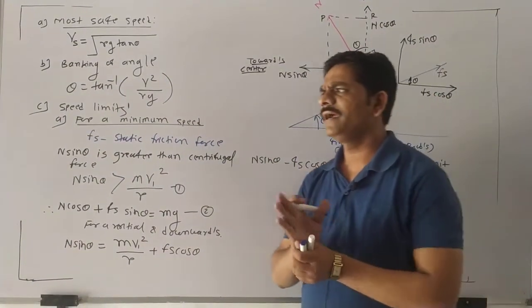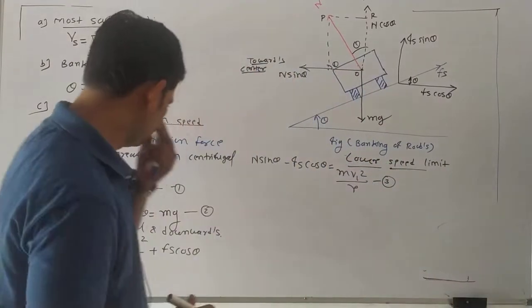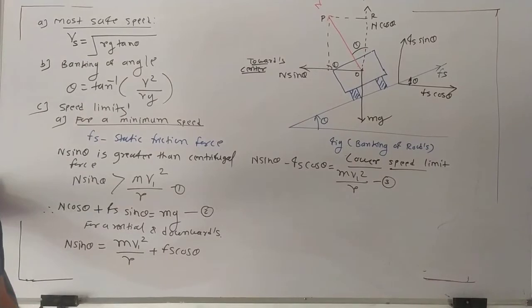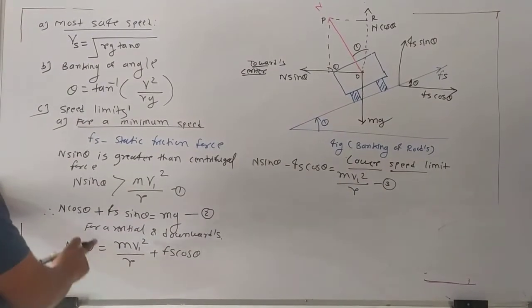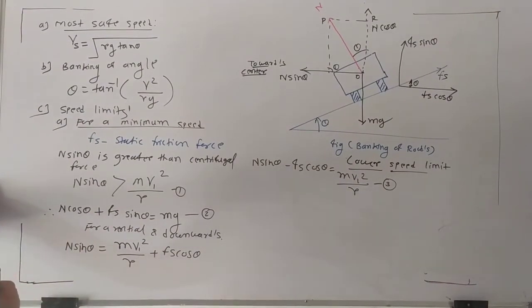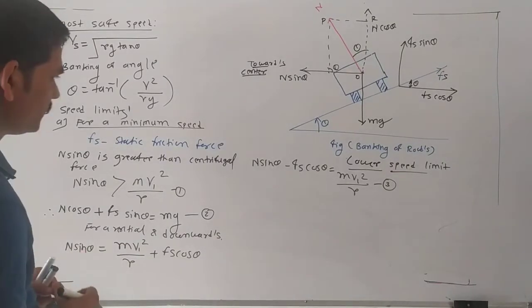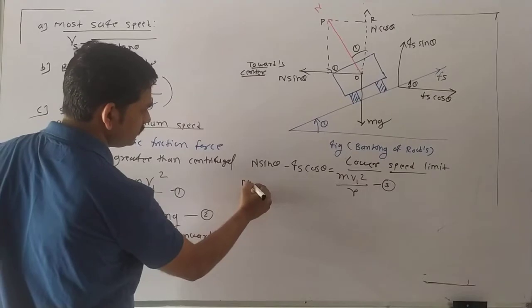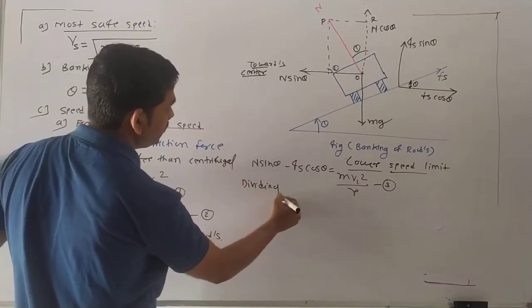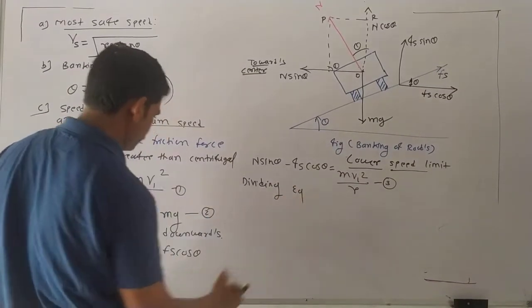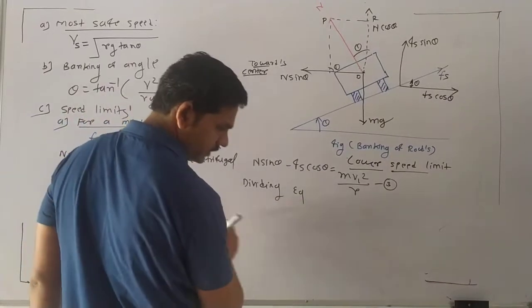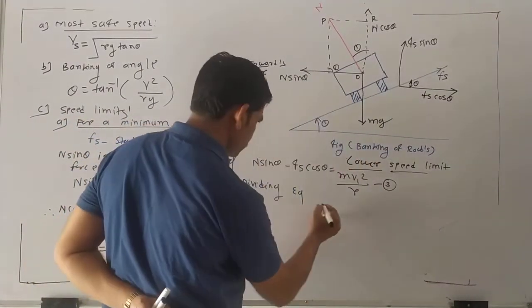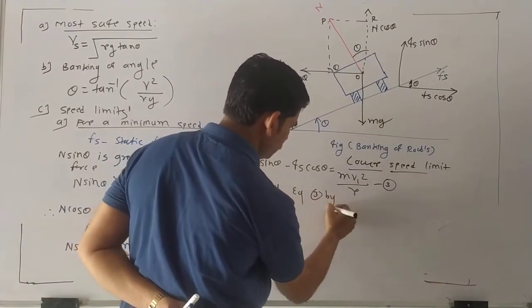After that we have these two formulae, equation number 2 and equation number 3. So what do we divide? We divide equation 3 by 2.